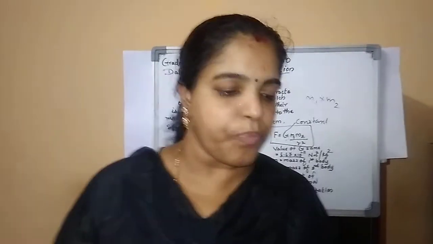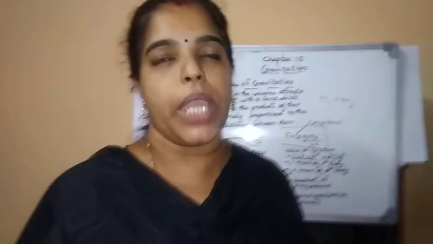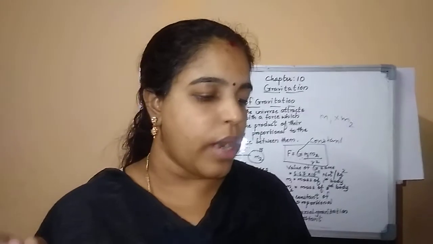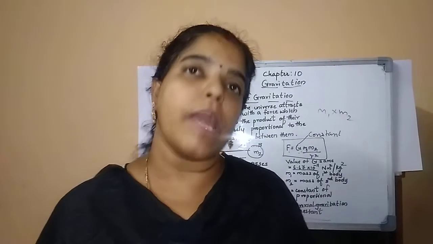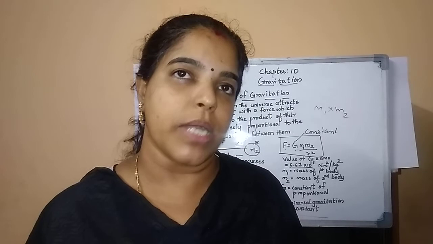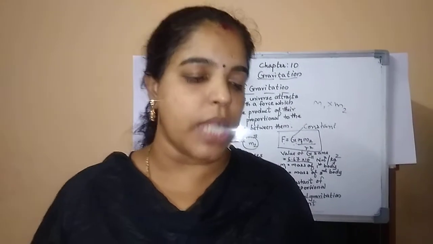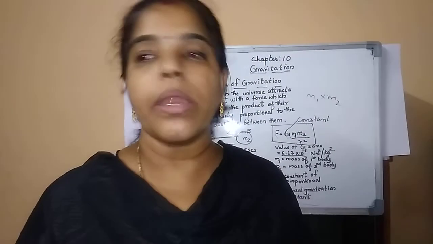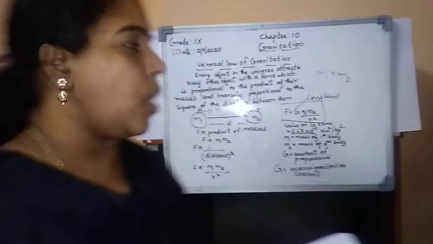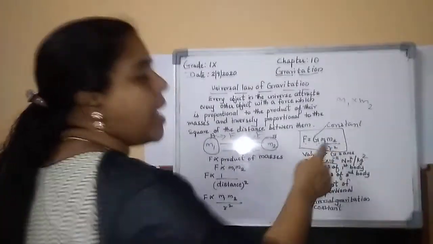Once again I'll repeat what it is stating: every object in the universe attracts every other object with a force which is directly proportional to the product of their masses and inversely proportional to the square of the distance between them. So what is the formula here? We get F is equal to G M1 M2 by R square.